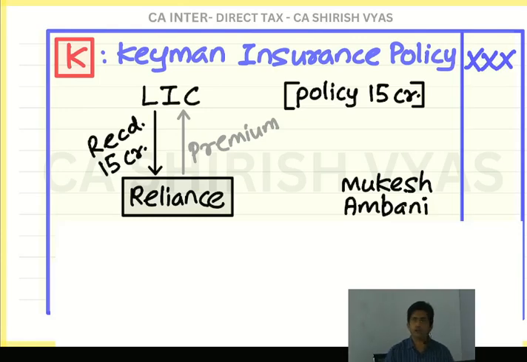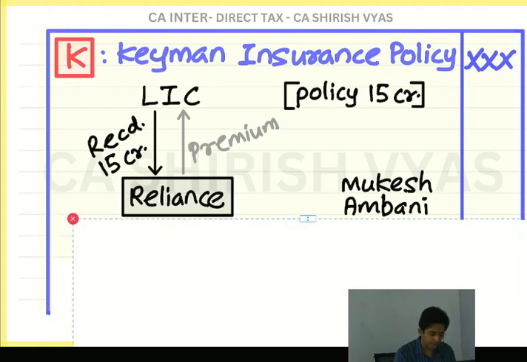You will wonder then, why are you teaching in this chapter? I will convince you of that also. But actually this income is income from business. Why? Why did Reliance take the insurance? To secure the business. We are worried about what? What if Mukesh Ambani dies? What will happen to business? In order to protect the business, I have taken the insurance. That's why it is income arising from business. There are 5 heads, remember? It will come under the head income from business. And it is taxable only, but under the head income from business.